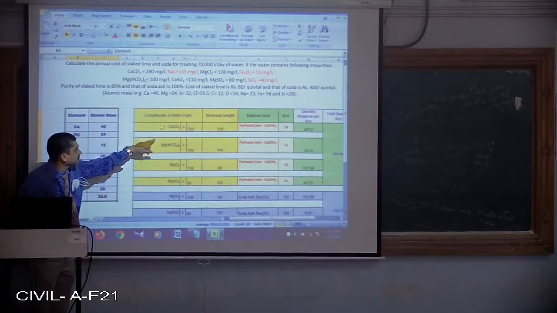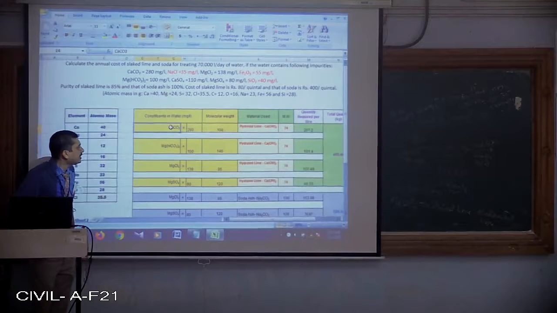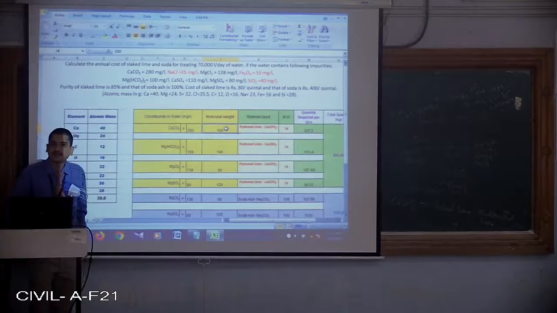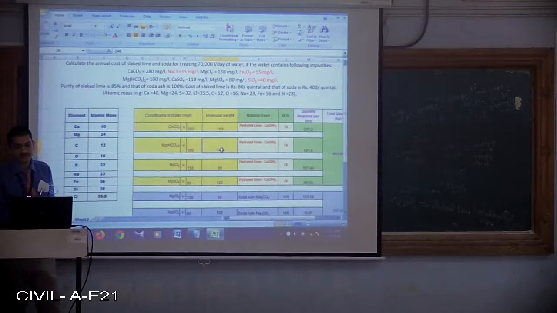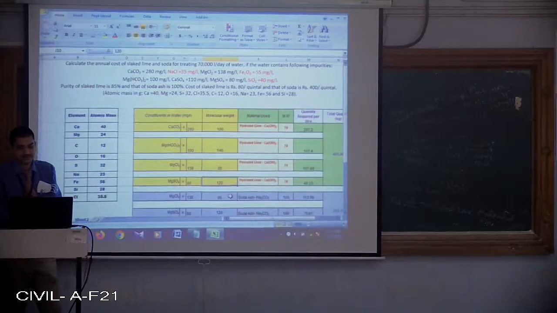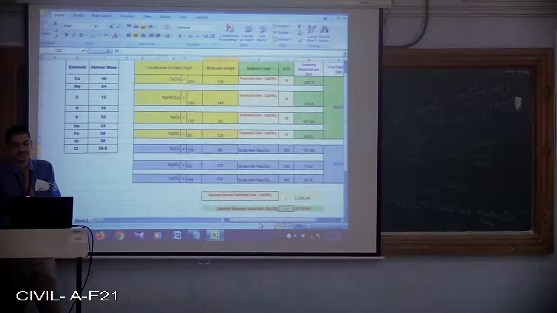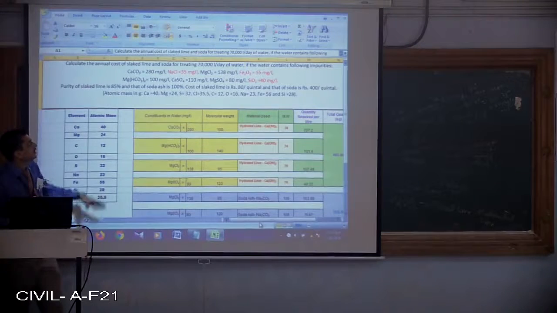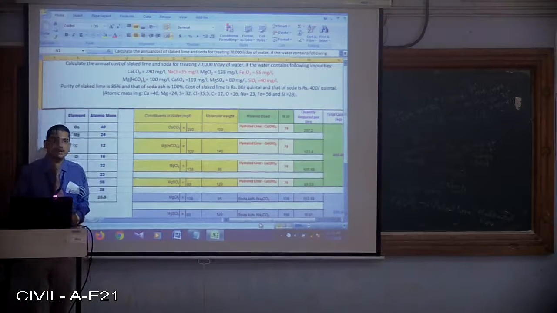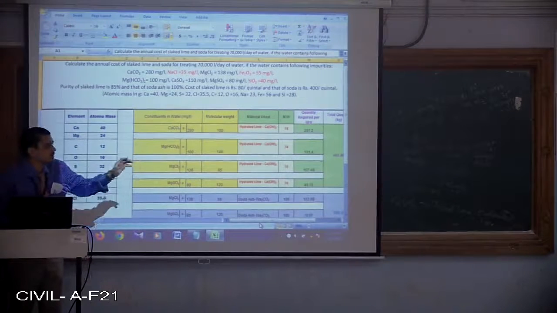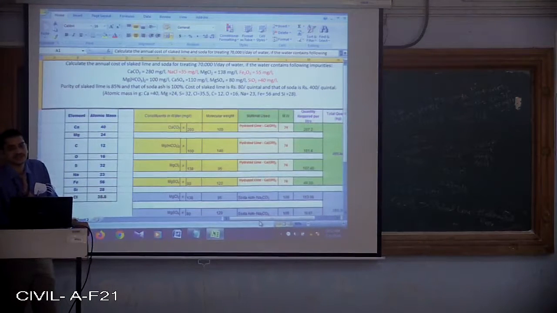When I add all the atomic mass, it becomes molecular weight. So molecular weight of Mg(HCO3)2 is 146, MgCl2 is 95, MgSO4 is 120, like this. What is the difference between the previous solution and this solution? He has not mentioned that at the outlet there should be only this much concentration of the non-carbonate hardness, that total hardness should be left this much.